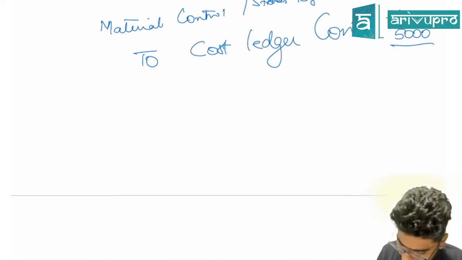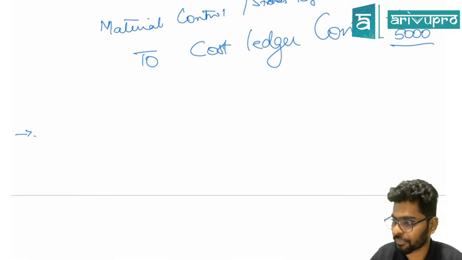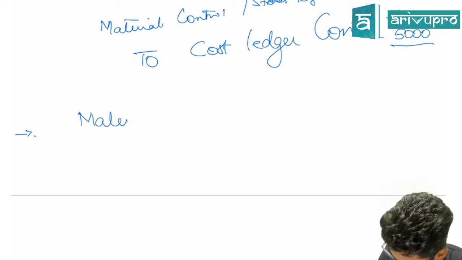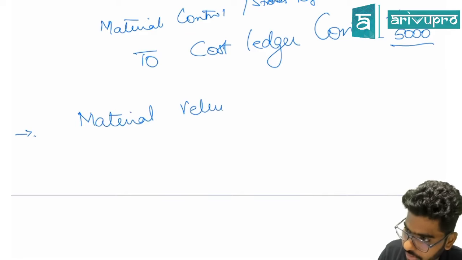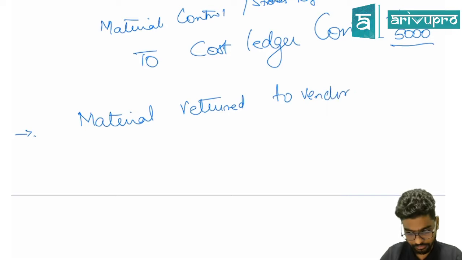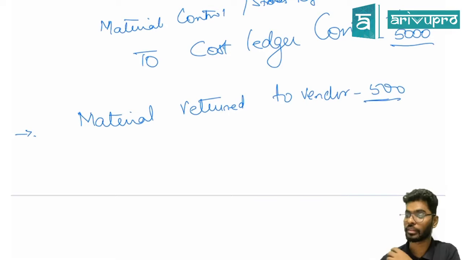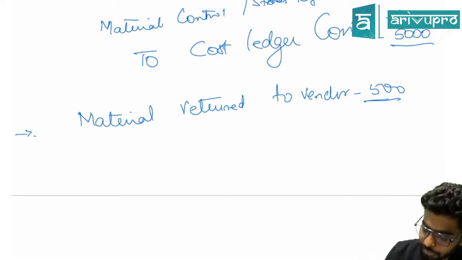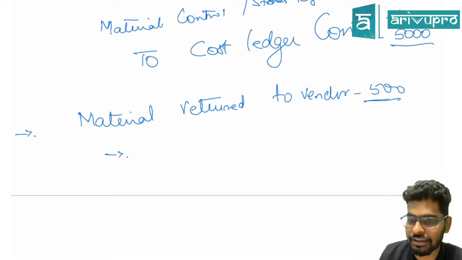Done. Now see here, next one. Materials returned. What will be the journal entry? Materials returned to vendor. Let's say 500. Who, when you're returning it, who's the receiver? The vendor. Is the vendor part of my system? The answer is no. Which is the department which is giving it? The department which is giving it is my material control account.